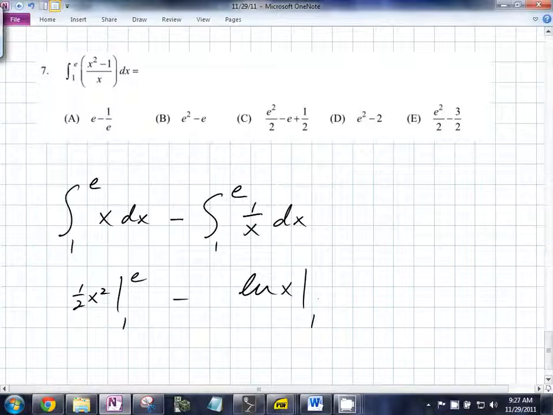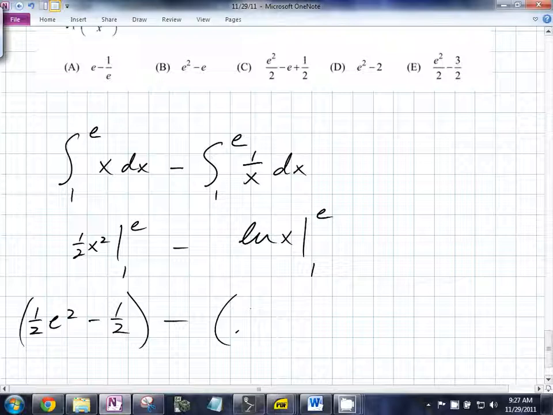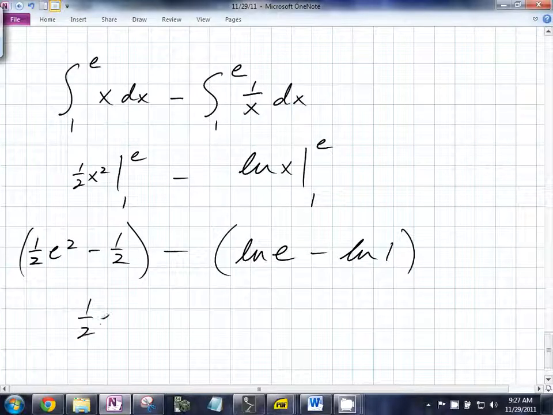So you just need to make sure you evaluate this properly. So it's going to be 1/2 e squared minus 1/2, right? Minus ln e minus ln 1. What's ln 1? 0. So you end up with 1/2 e squared minus 1/2 minus 1. So you end up with 1/2 e squared minus 3 over 2.